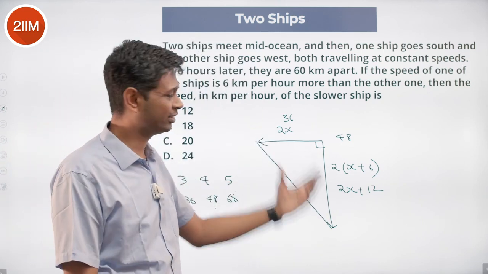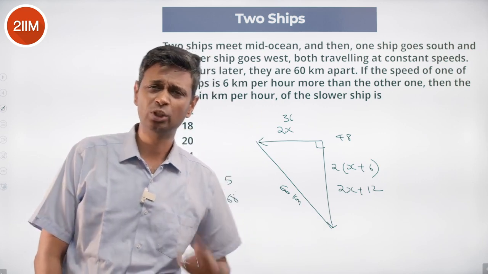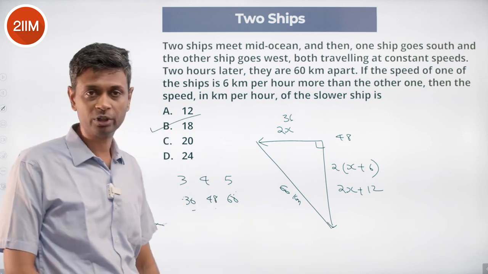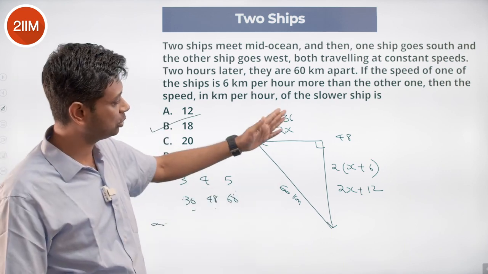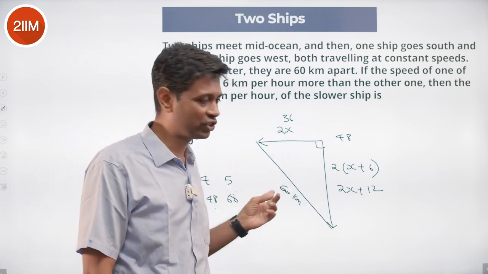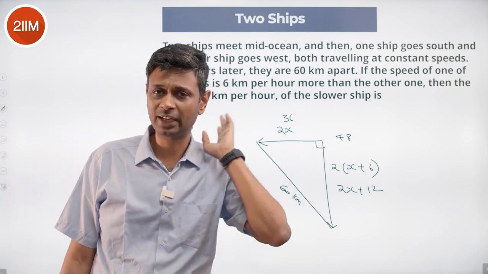The slower ship has covered 36 kilometers. 36 kilometers in 2 hours. In 1 hour it travels 18 kilometers. Speed is 18 kilometers per hour. 18 kilometers per hour into 2 is 36. 24 kilometers per hour into 2 is 48. 36, 48, 60 is the right angle triangle Pythagorean triplet.